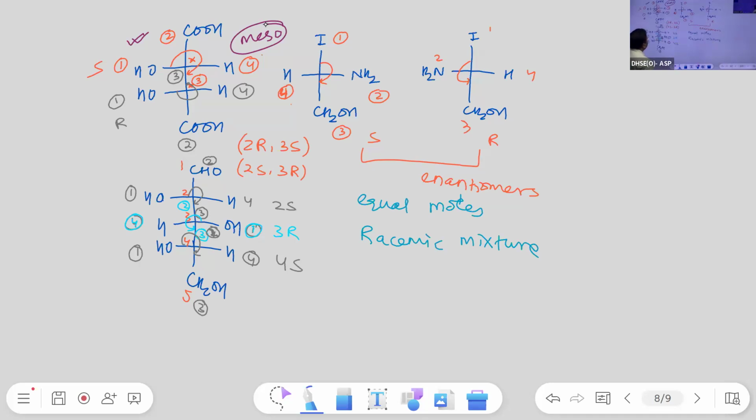Can we separate enantiomers? Yes, we can separate a racemic mixture, and that process is known as resolution. Write: from the racemic mixture, the two isomers can be separated by the process known as resolution.